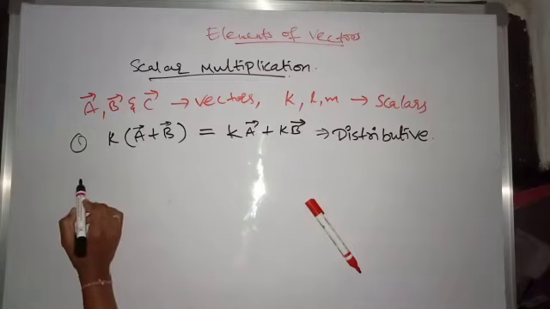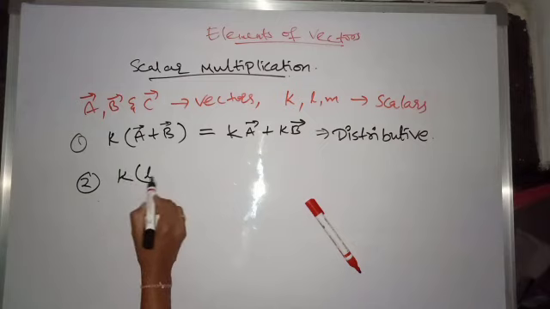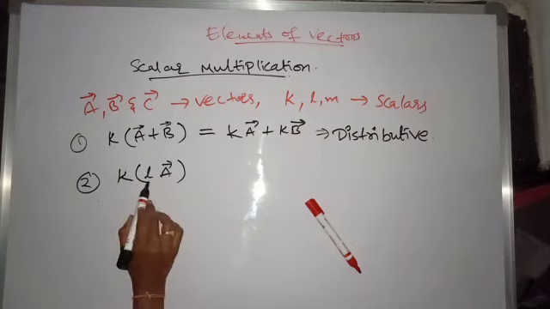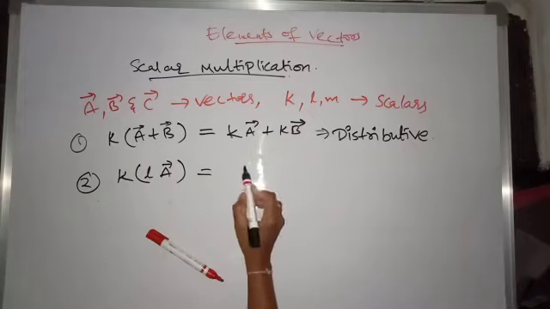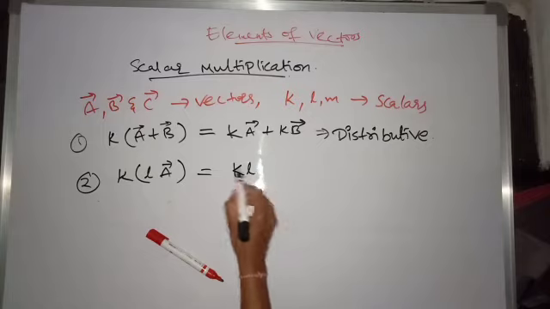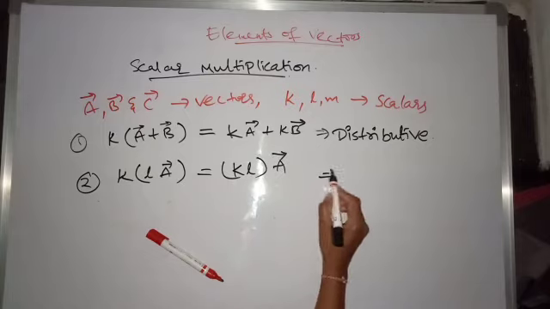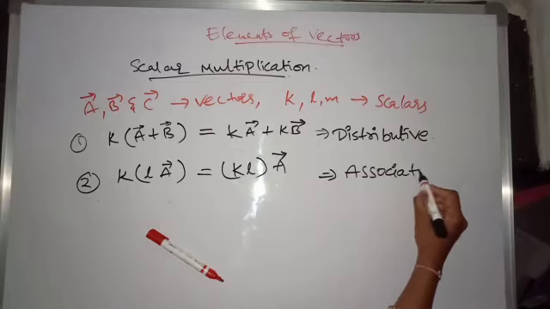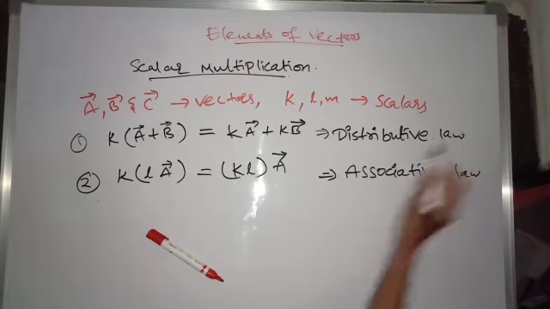Next one is K into L into A bar. Here K and L are scalars and A is a vector. This can be written as K into (L into A bar). This is the associative property or associative law.